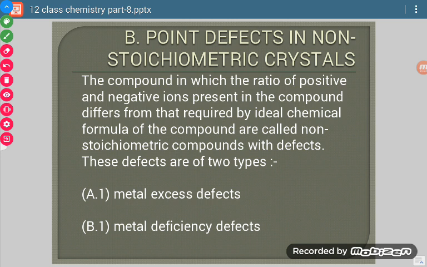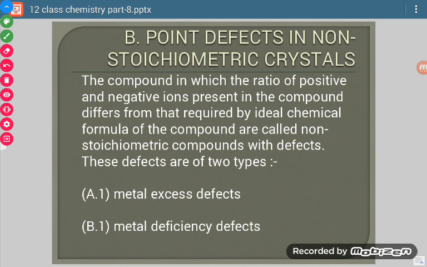And if the ratio of positive and negative ions is not found the same as that suggested by the chemical formula, then it is called a non-stoichiometric compound. Now these non-stoichiometric compounds may have two types of defects. Number one, metal excess defects, and number two, metal deficiency defects.